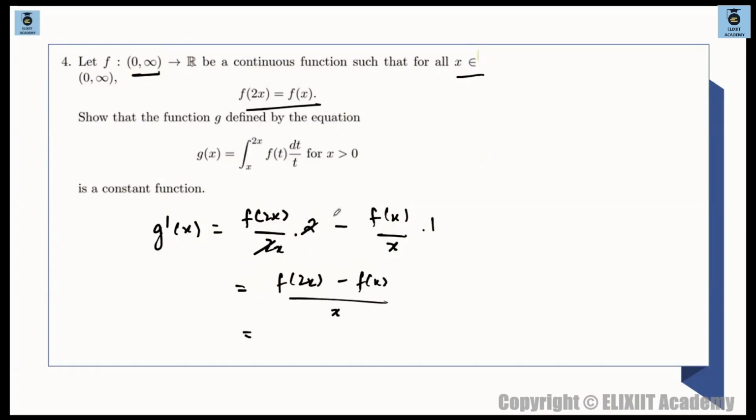So we have f of 2x minus f of x will be what? 0 only, because f of 2x is equal to fx. So we have 0. So which means g dash of x to be 0. Which means g of x is what? A constant function. G is a constant function.